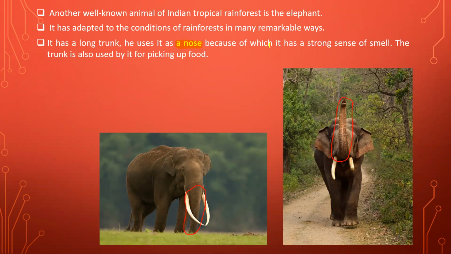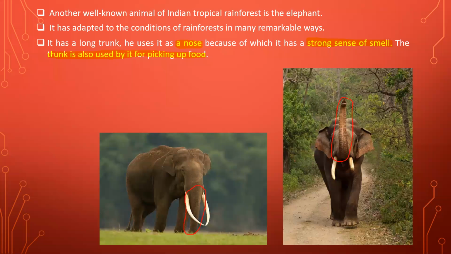Because of it, the elephant has a very strong sense of smell. I told you in the previous slide that some animals have the capability to smell very faint scents, meaning they can smell something present at a very long distance easily. So elephants have a very strong sense of smell, and the trunk is also used for picking up food.